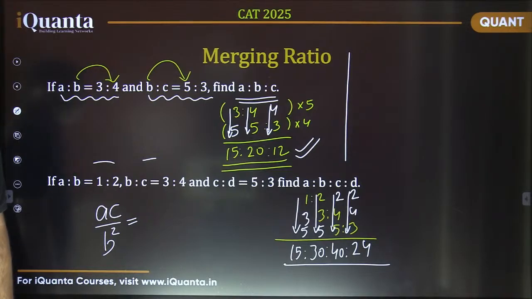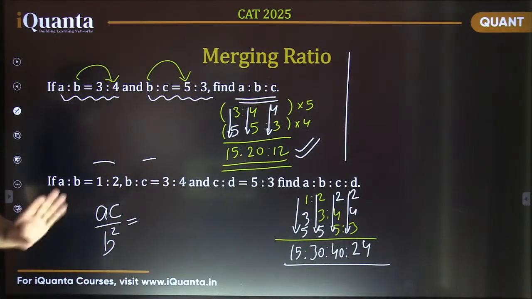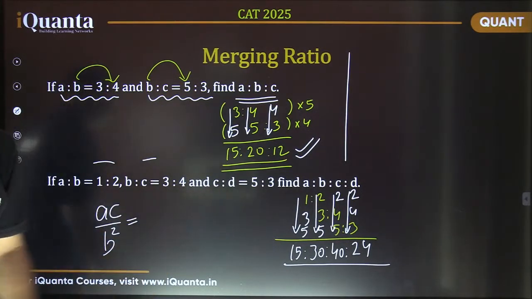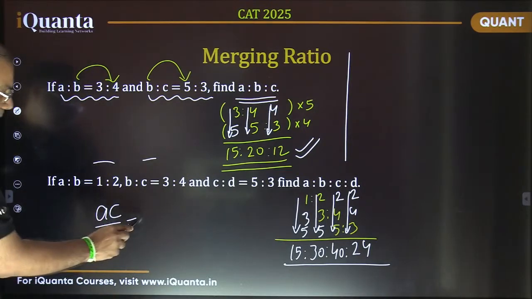That's good thing, Soumyadeep. We can make use of these values, that's fine. There's nothing wrong with that. But it is going to take a long time. Yes, excellent, Prachi. Wonderful. That's what I wanted to convey. See, AC by B square we need to calculate.